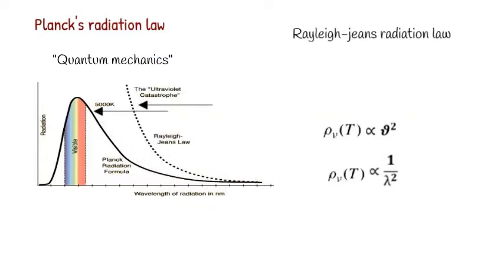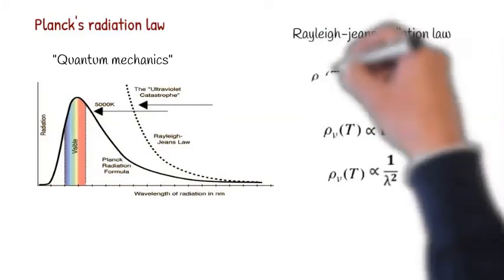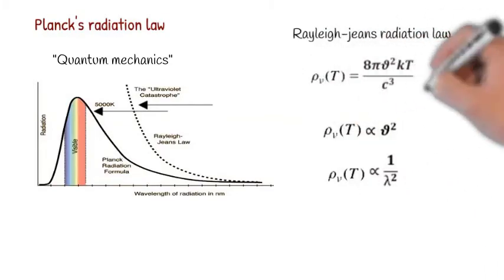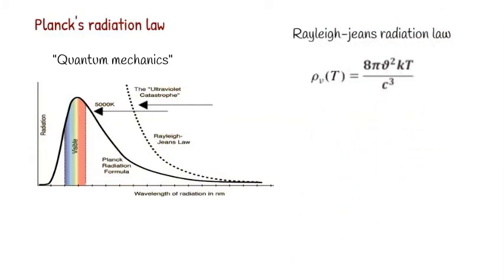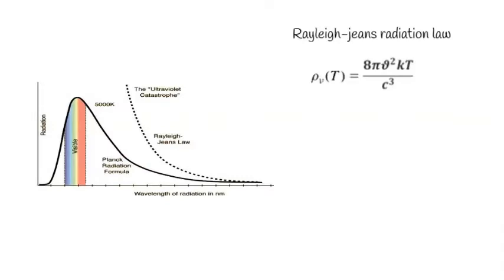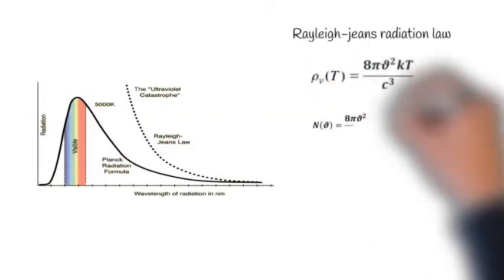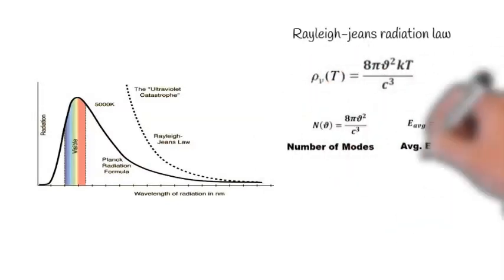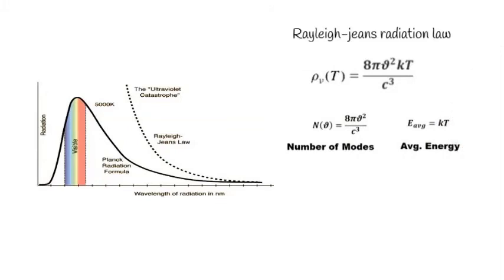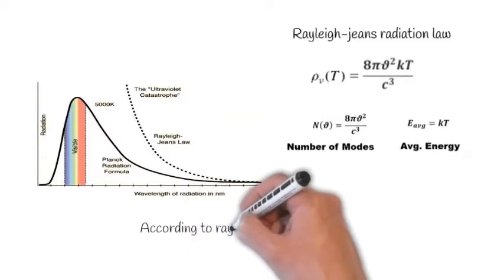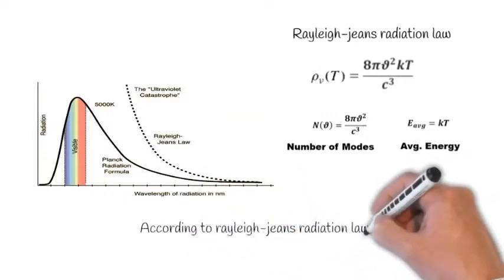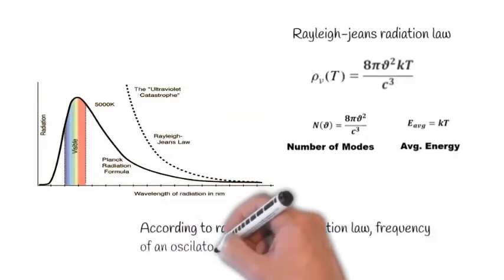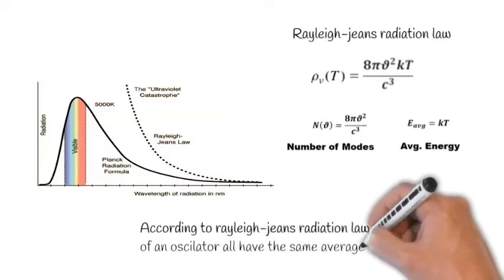The first part counts the number of modes of radiation present in the black body cavity, while the second part says about the corresponding average energy of each mode, which is equal to on an average kT for all, according to the equipartition of energy principle of classical statistics. This means that no matter what the frequency of an oscillator is, all have the same average energy.